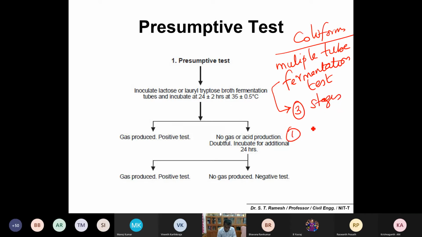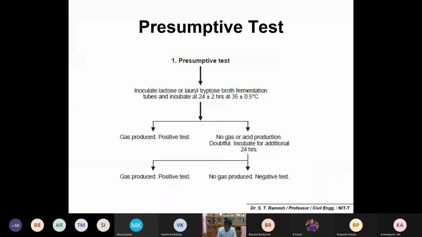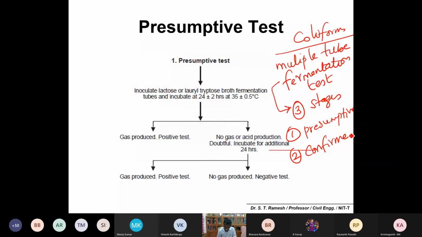Number 1, the first stage is presumptive, the second is the confirmed test, and the third one is completed. Is it okay? So this is important. If you have any difficulty, you just stop me in between. Okay, multiple tube fermentation test.